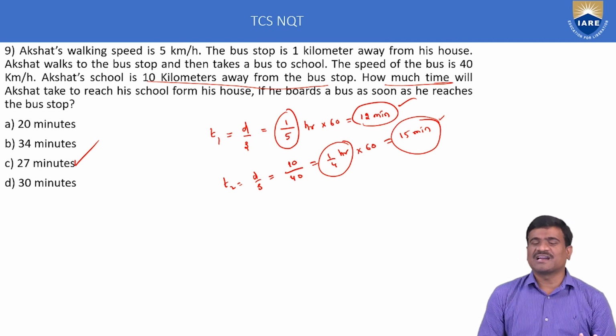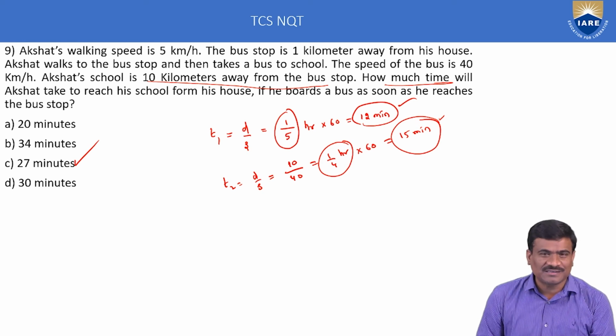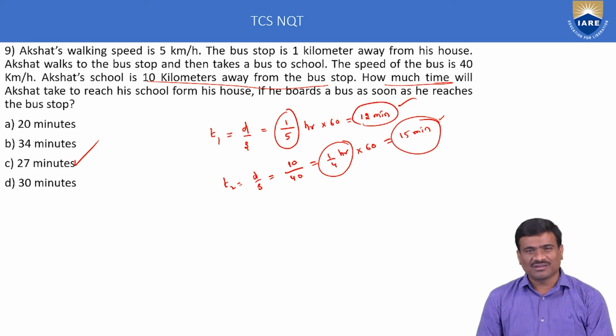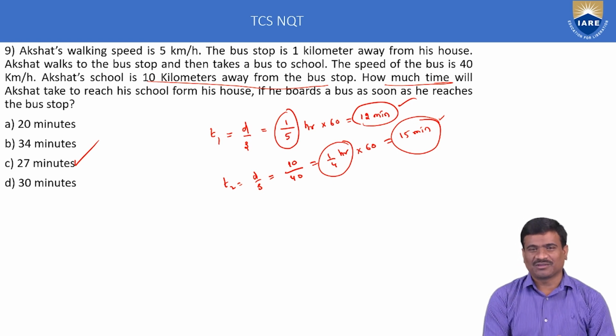Time, distance and speed are important topics, worth 2 marks in your exam in the TCS NQT test pattern. Number 1, average speed is important. Second, boat and stream is important. Third, relative speed is important. Just prepare only these 3 topics in time, distance and speed, then 2 marks are completed in your exam. Your first one, average speed concept.